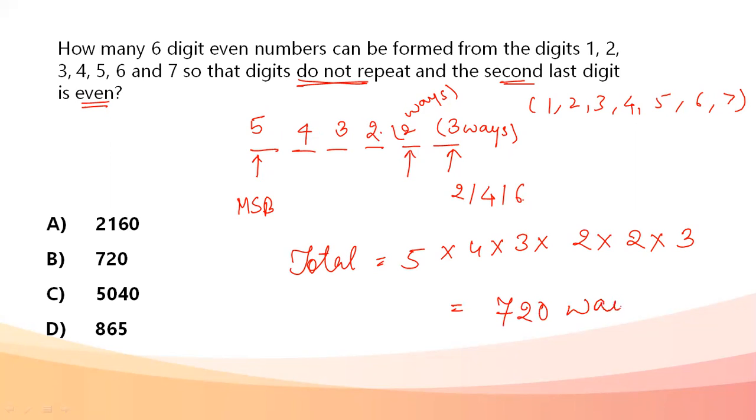720 ways. So in how many ways can a six digit even number be formed if the second last place is also even? Answer is option B, 720 ways. The important thing is to consider the conditions given to us: first, no repetition; second, the second last place is also even.